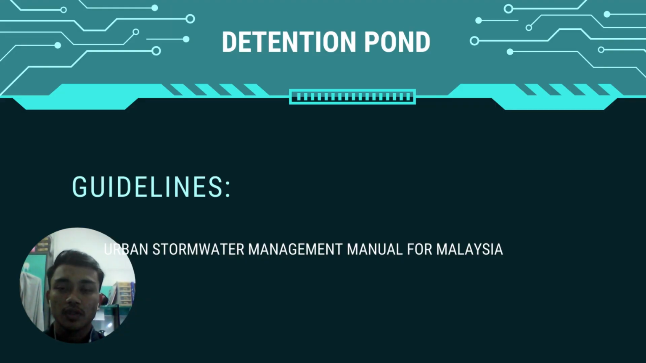Okay, next we move to the design of the detention pond. For the guideline, we follow the Urban Stormwater Management Manual for Malaysia, known as MASMA. The objective of designing a detention pond is to reduce the peak rate of runoff to the stream or storm sewer, to prevent localized flooding, to improve water quality by filtering out pollutants, to reduce stream bank erosion, and to provide habitat for wildlife.